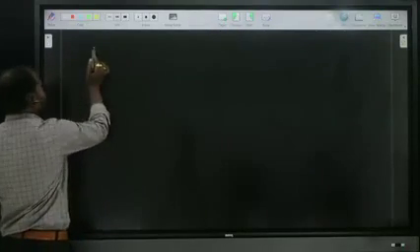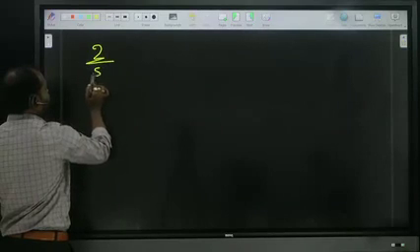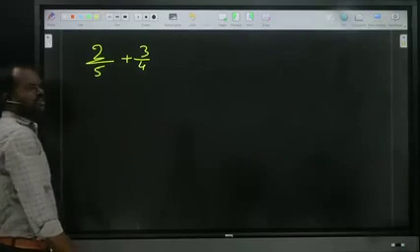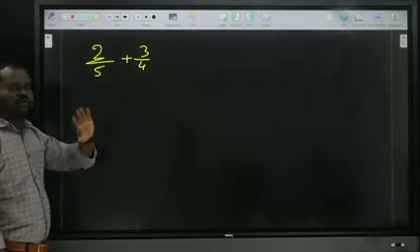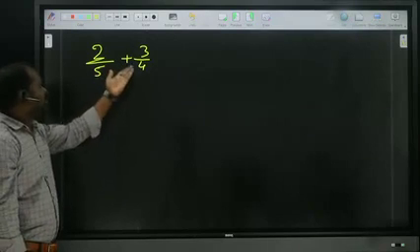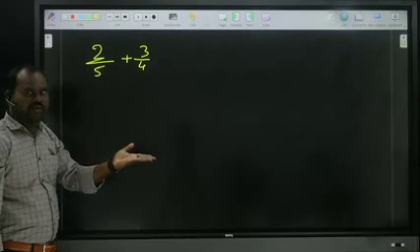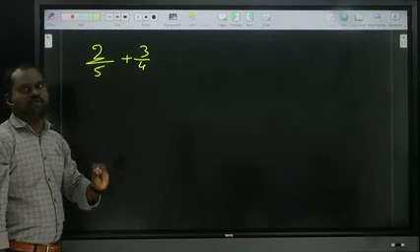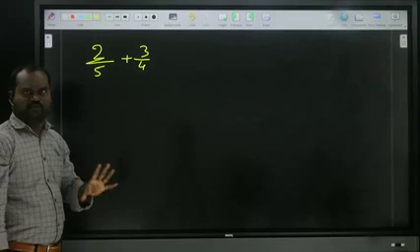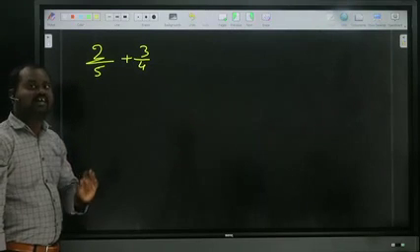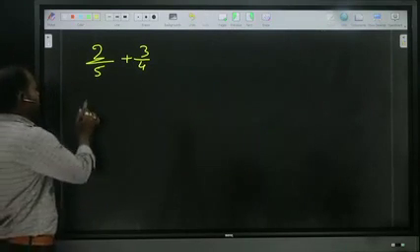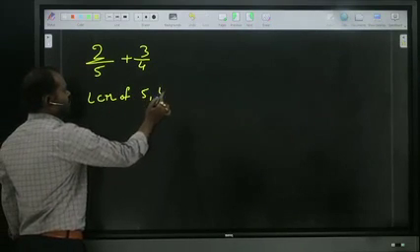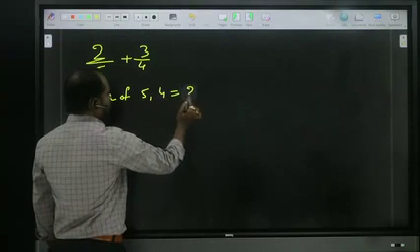For example, like this: 2 by 5 plus 3 by 4. Here observe 5 and 4 both are different. In the 5 table we can't get the 4, and it's not a multiple. Whenever we get such a kind, we know from our childhood school maths how to approach it: by taking the LCM of the denominators. LCM of 5 and 4. What is the LCM of 5 and 4? 20.